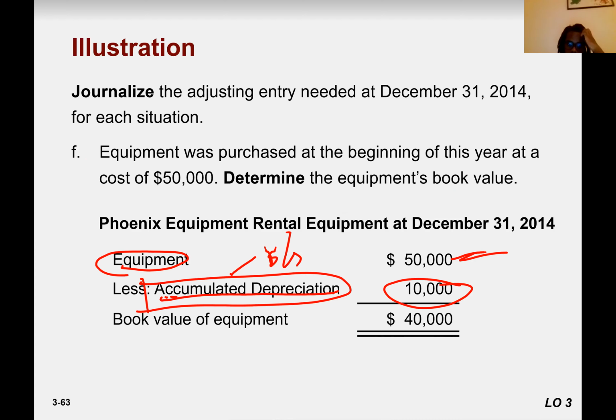A logical question that should be asked is, why is there a need for this accumulated depreciation? Why don't we just say depreciation expense to equipment, a decrease in the asset of 10,000, and the value of the equipment is going to be 40,000? So why are we creating this accumulated depreciation? The answer is that